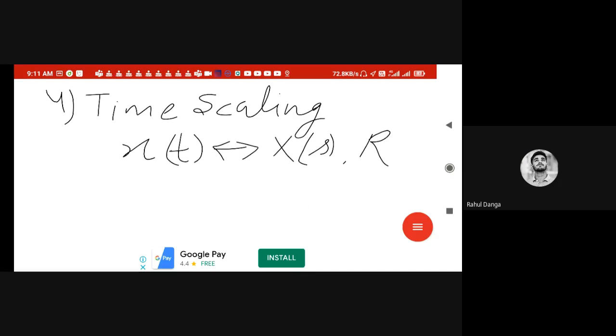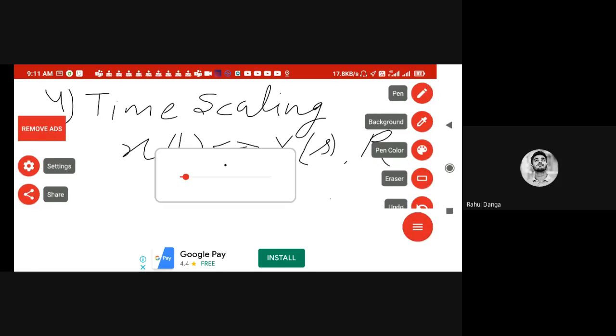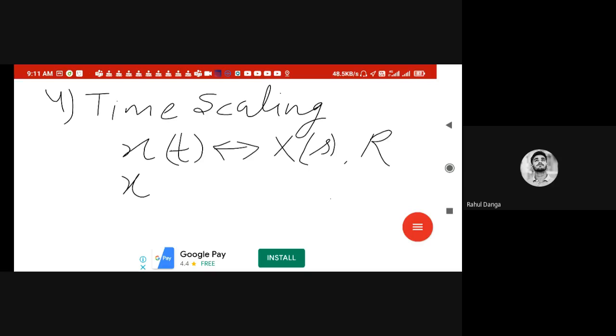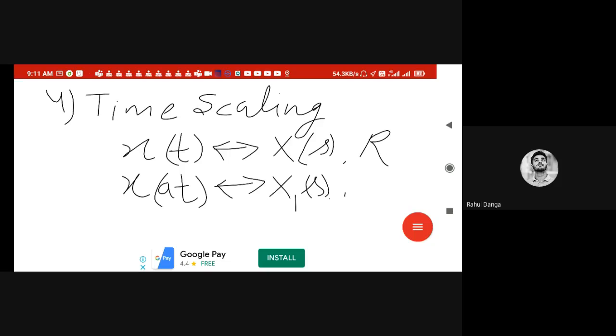So time scaling says x of t has a transform x of s with ROC R. Then what should be the transform of x of at? Suppose x of at has a transform x1 of s, and its ROC is R1. Our task is to represent x1 of s in terms of x of s, and R1 in terms of R.